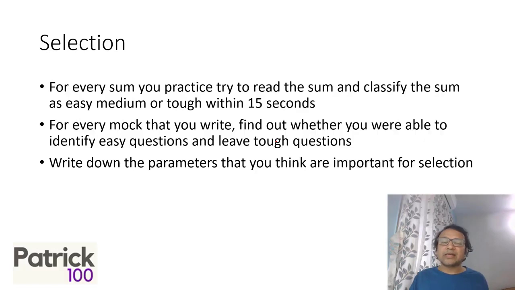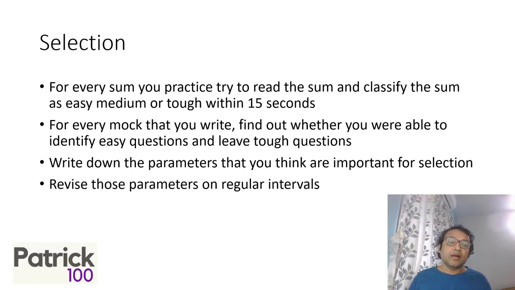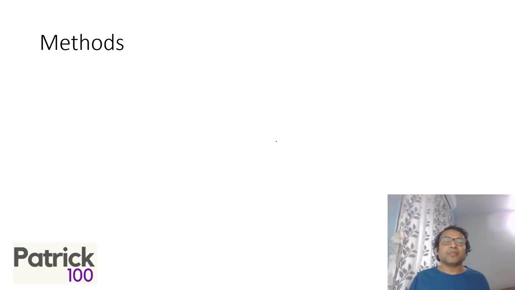So have your own selection criteria. If I get it within 15 seconds, I will select it. If I don't get it within 15 seconds, I leave it. Right? And revise those parameters. Revise in a sense, go back. So once you write a mock, you feel something is wrong in my selection parameters, go back and change it. Revise it at regular intervals. If you feel there's a need for change, please do that change.